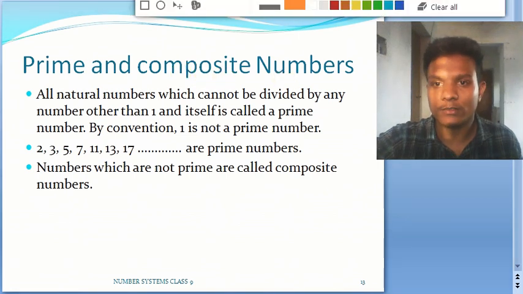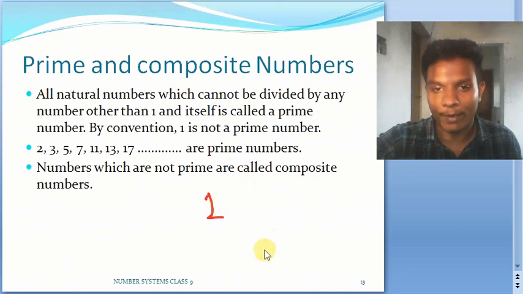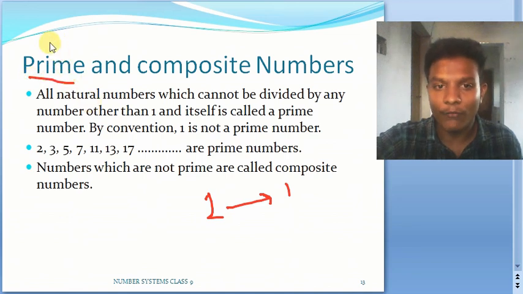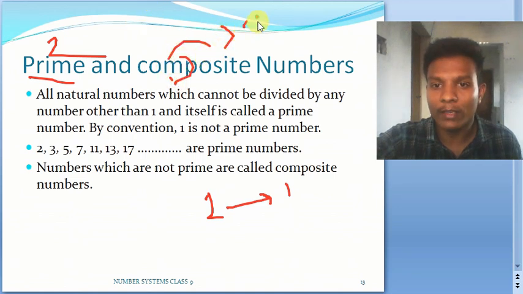But here the question arises, what about 1? 1 is such a number which is neither composite nor prime. Why? Because 1 has only one factor, which is 1 itself. But to call it a prime number we need to have 2 factors, and to call it composite we need to have more than 2. So this one satisfies neither the condition for the prime number nor the condition for the composite number. That is why 1 is a peculiar number which is neither prime nor composite.